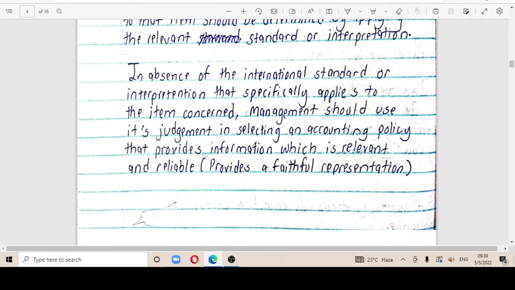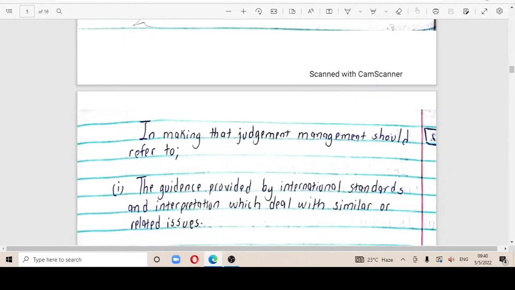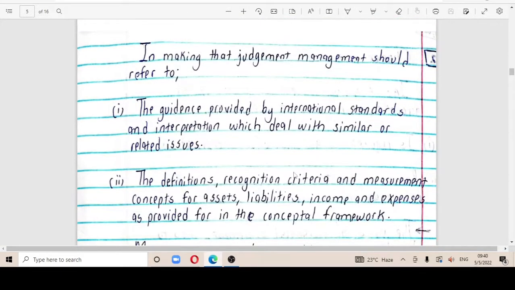By reliable we mean it provides a faithful representation. In making this judgment, you don't just make a judgment.